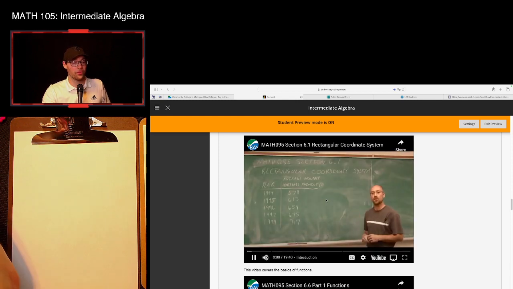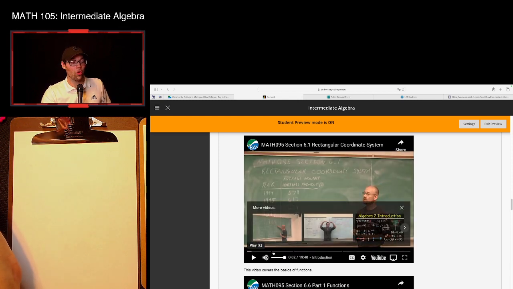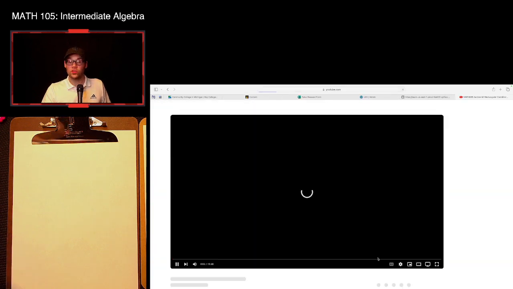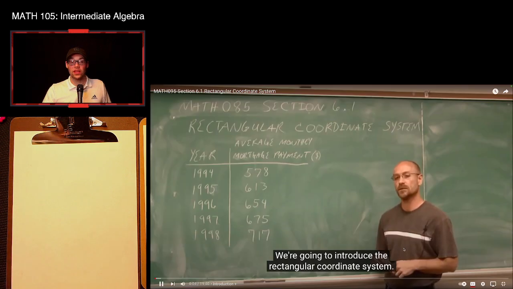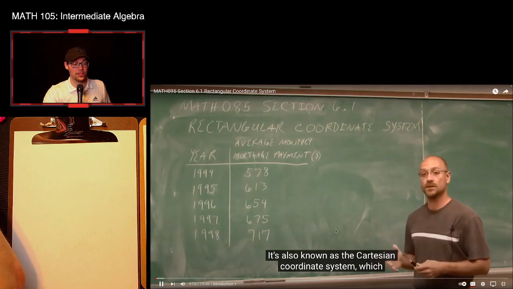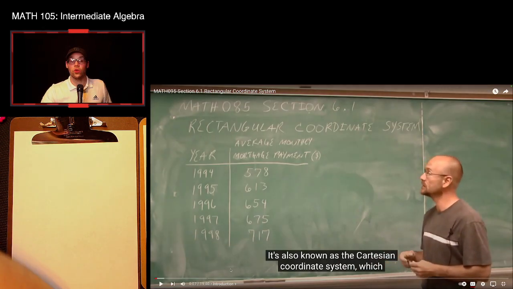This is section 6.1, where we're going to introduce the rectangular coordinate system, also known as the Cartesian coordinate system. Or if you would like a larger screen, if you come down underneath here, you can click on the YouTube link, which says watch on YouTube. This takes you to the actual page and makes it a little easier to see for you. This is how you're going to be learning a lot of your material.